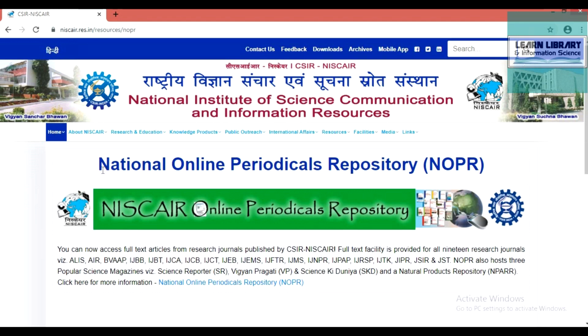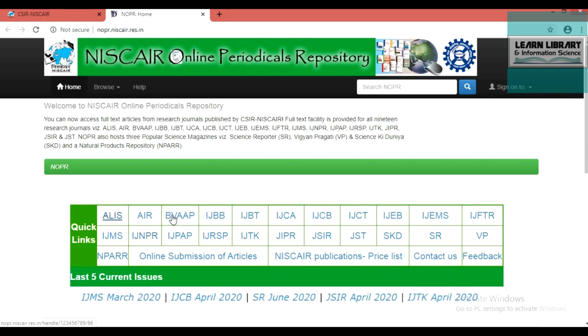Repository. As I have discussed already, the National Online Periodical Repository publishes the full text articles mainly published by CSIR and NISCARE. So these are the examples of some periodicals. To access these periodicals, we have to click here, click for more information. It is a hyperlink, National Online Periodical Repository. After clicking here, it will open one more page where you can access the journals. So these are the examples of journals which are under National Online Periodical Repository.